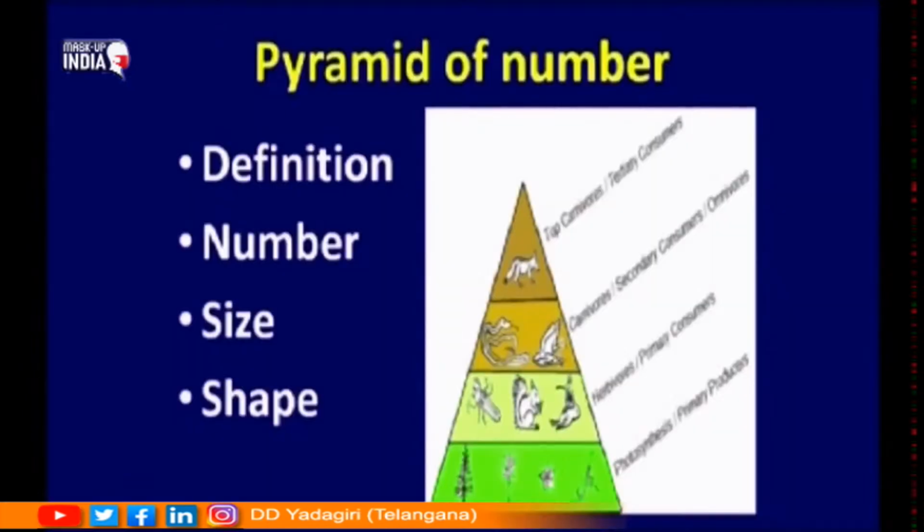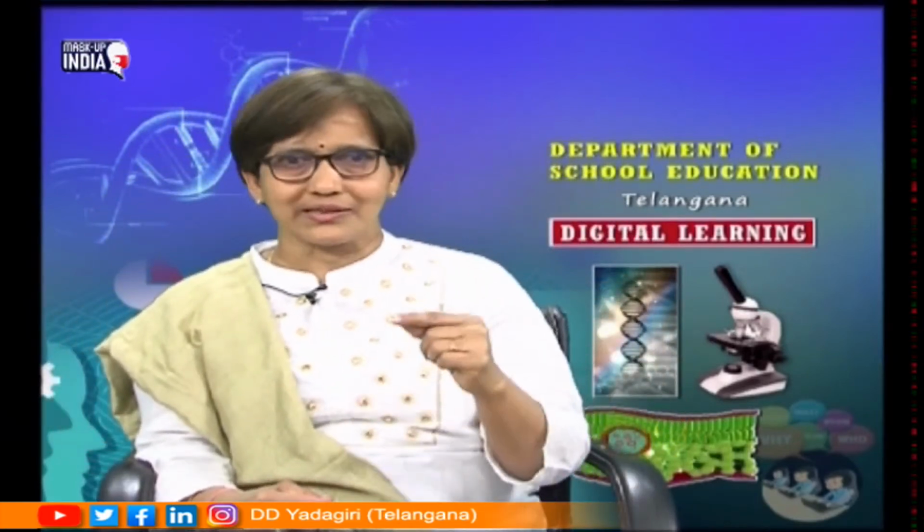So, what we understand is that when you keep going up in a pyramid of number, the number of organisms keeps on decreasing, but the size of the organism keeps on increasing. If you have a shape like this, that is, the base is large and then you go to the top apex, for any food level in any ecosystem, then we say that it is called an upright pyramid.